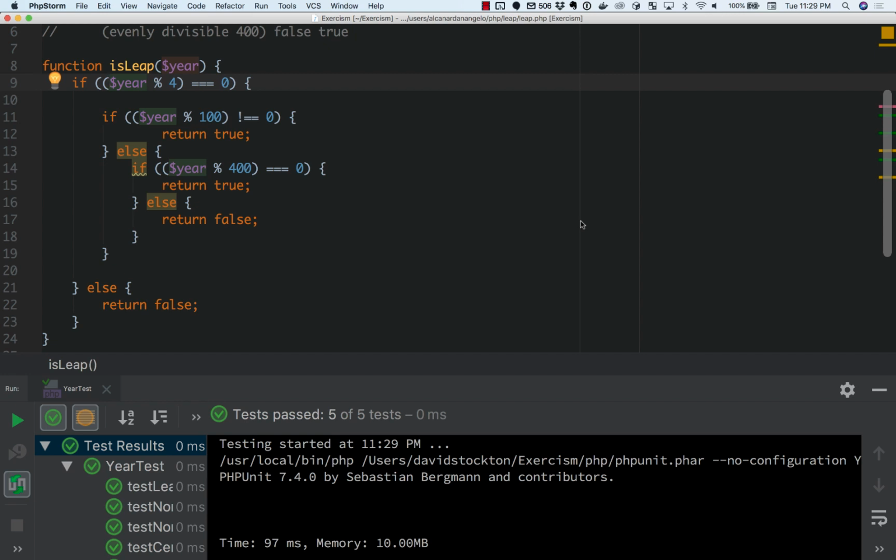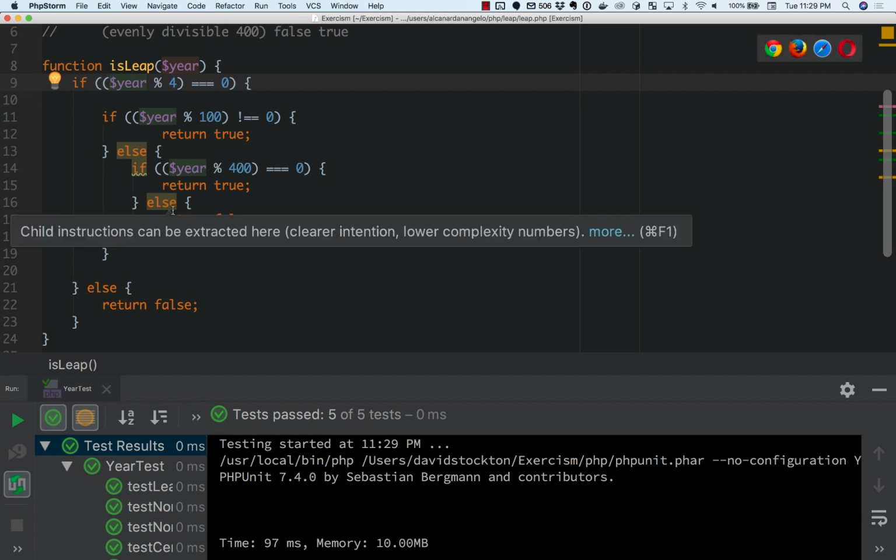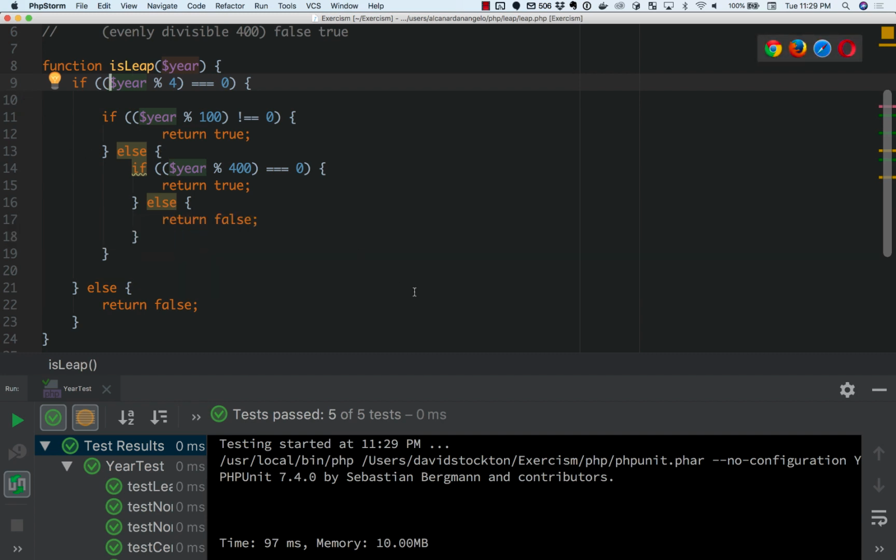Hey, so I wanted to make a quick video to show you the path that I would probably go down as far as simplifying your is-leap exercise on Exercism. One of the things I wrote was that the brackets here are not necessary because of the order that the operators are dealt with.